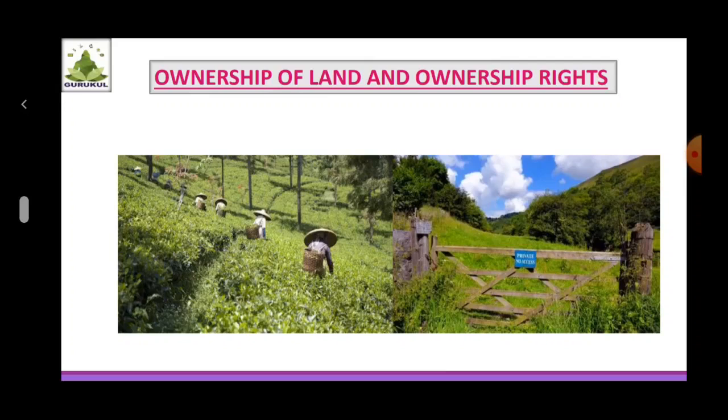Occupant class 1 means the land over which ownership rights are available through generations. This is ancestral property. Occupant class 2 means the land given by the government to marginal farmers or landless people. Such land can be sold, leased, pledged, given as charity or transferred only with the sanction of the district collector.